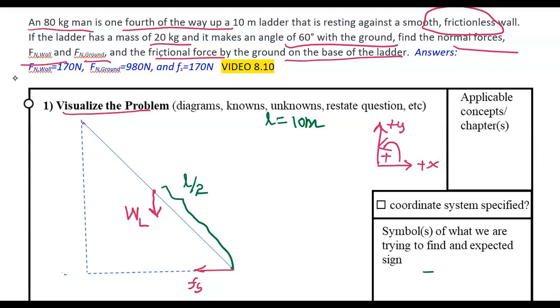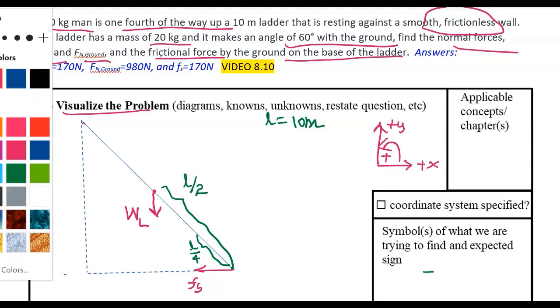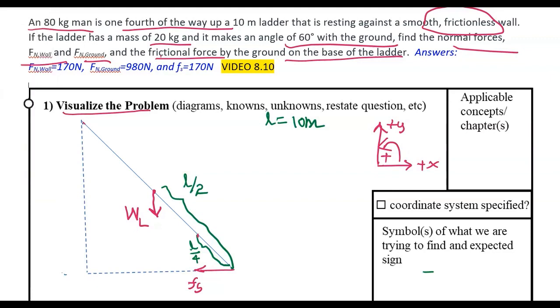As stated in the question, the man is 1/4 of the way up the ladder, so that distance should be 1/4 of L. And the weight of the man on the ladder is acting downwards.